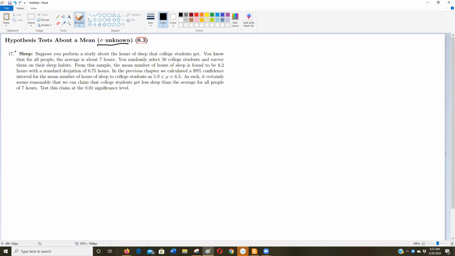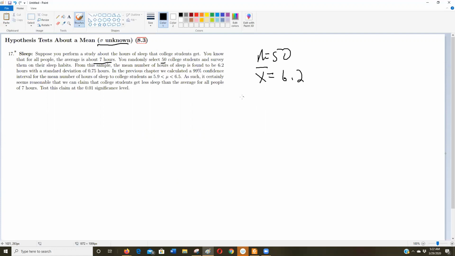So I'm reading through, and they say on average people get about 7 hours of sleep. Well, I don't, but oh well. You select fit, so I get n equals 50. I'm just picking out some information as I go along here. And from the sample, we know the sample mean is 6.2. That's more like what I get. Actually, it's a little bit longer than I'm getting right now.